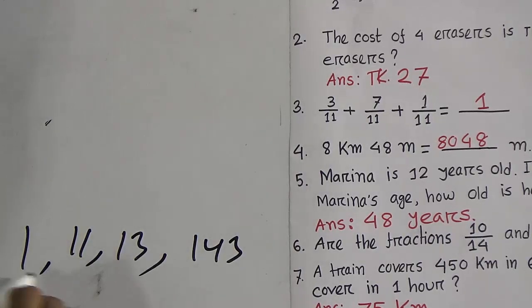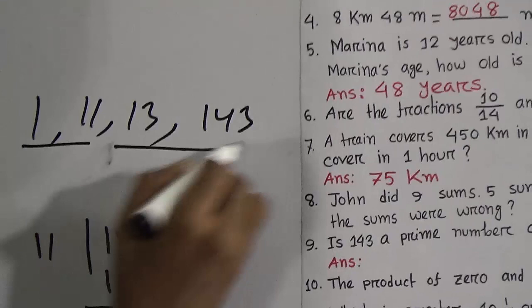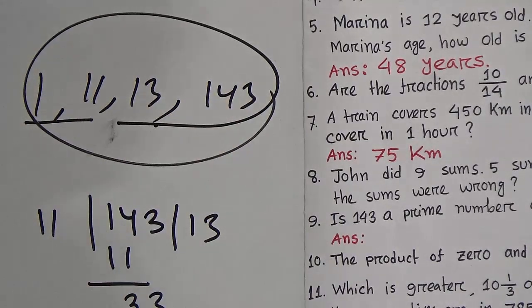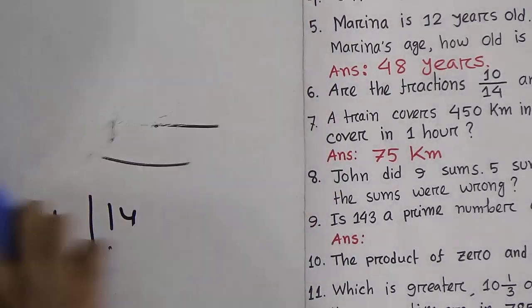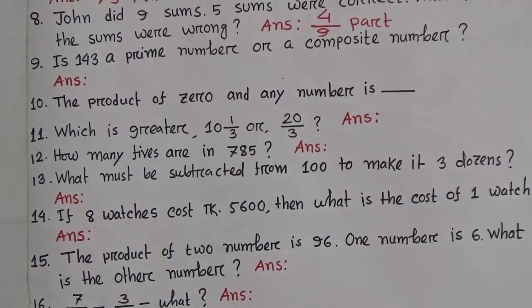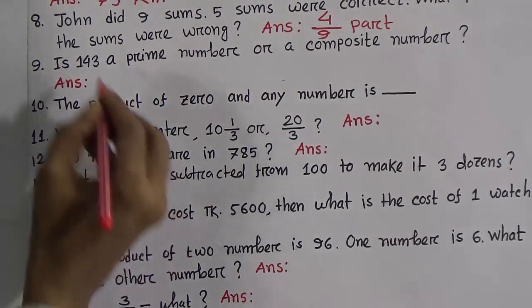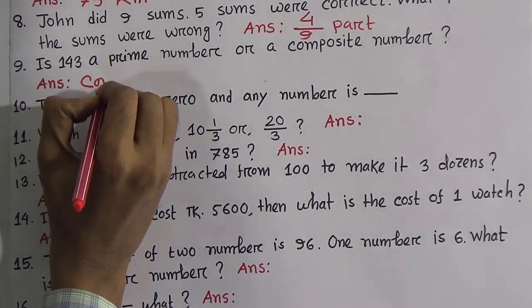Look, this is 2 and this also. That means 4 factors here. So obviously we can say 143 is a composite number. Right, composite number.